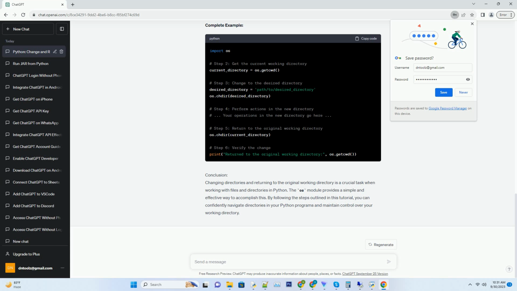The OS module provides a simple and effective way to accomplish this. By following the steps outlined in this tutorial, you can confidently navigate directories in your Python programs and maintain control over your working directory.